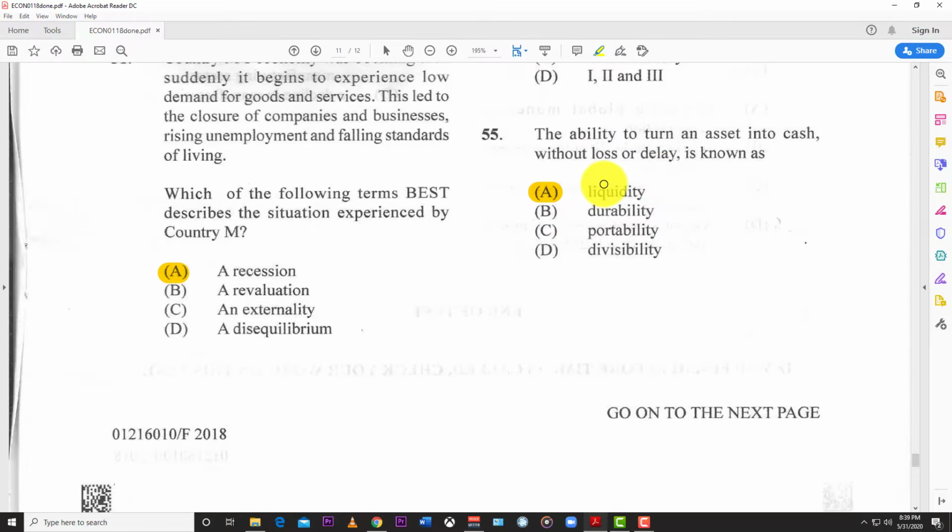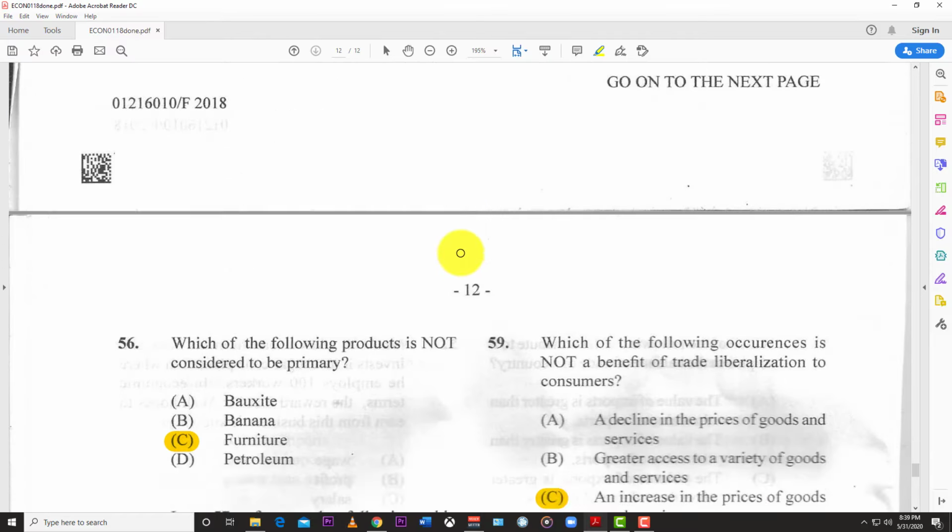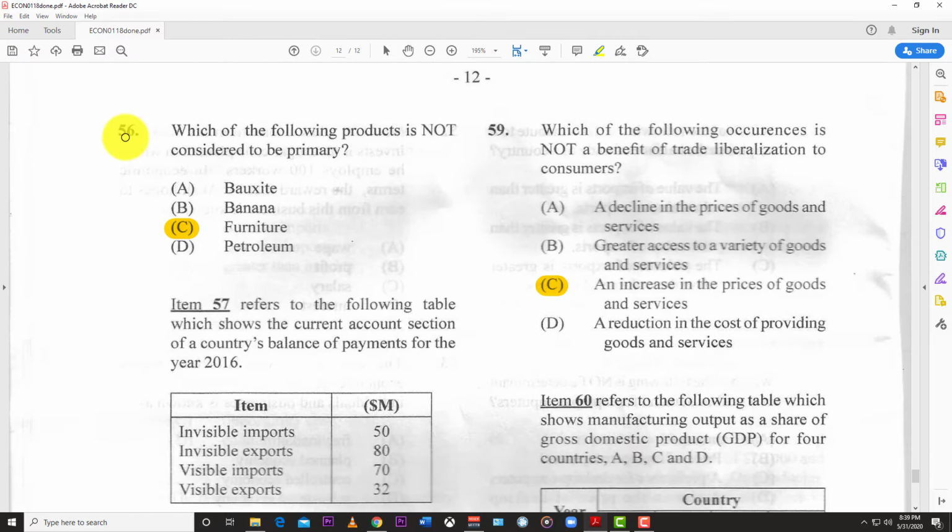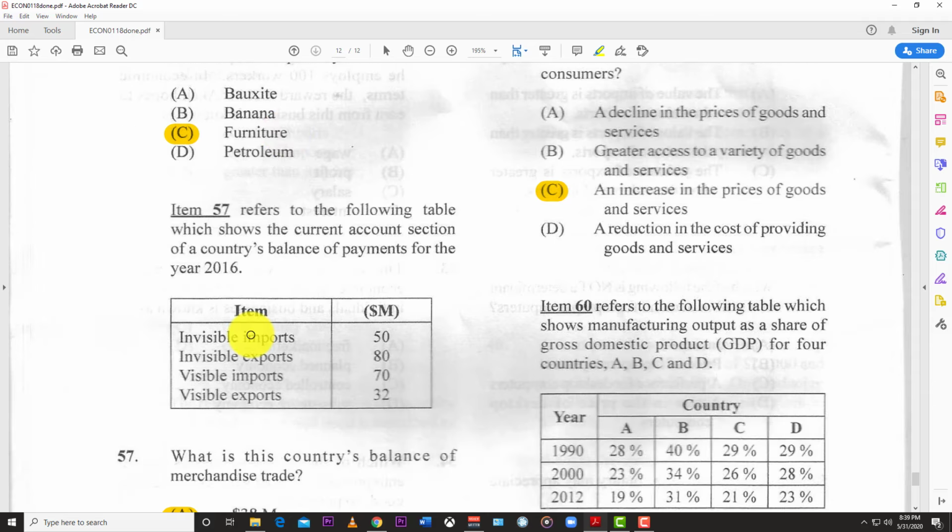55. The ability to turn an asset into cash without loss or delay is known as liquidity. Can turn into cash one time, liquidity, liquid assets. 56. Which of the following products is not considered to be primary? And of course the answer is C, furniture. Furniture is secondary because it's taking a raw material and making something.